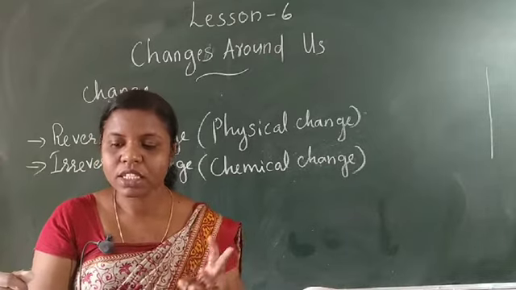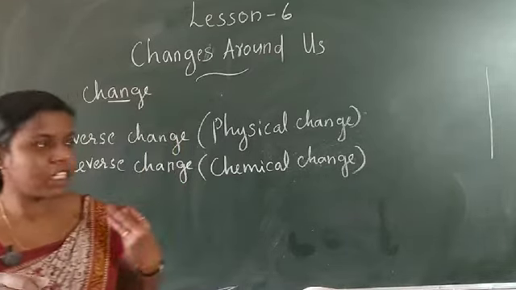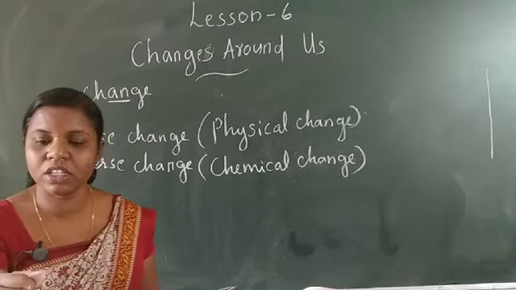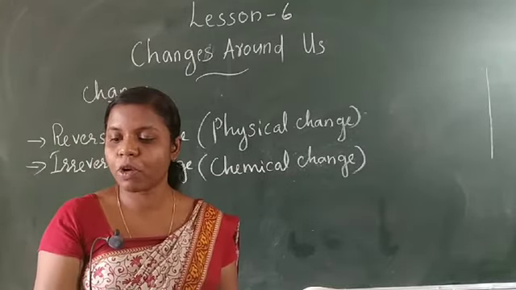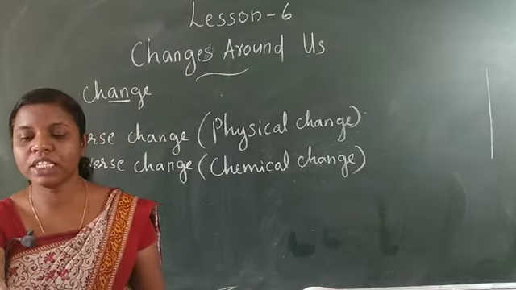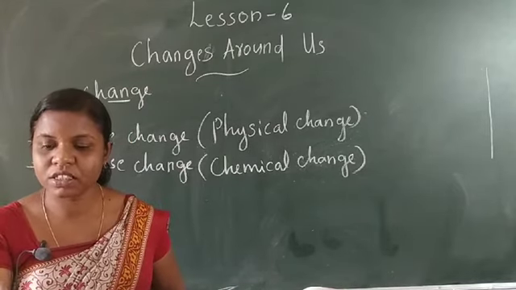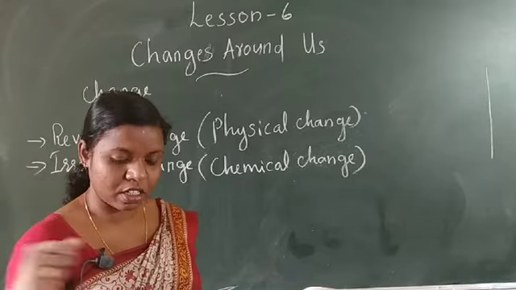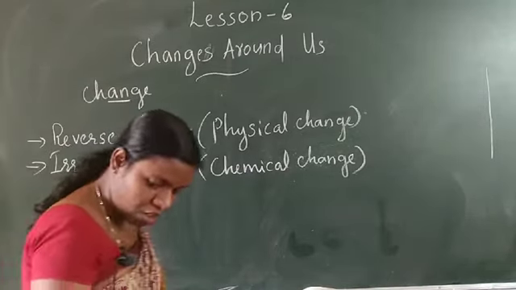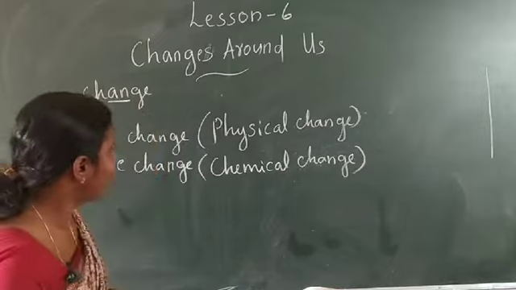Why is irreversible change called chemical change? Changes in which the chemical properties of a substance change and a new substance is formed are called chemical changes. They cannot be reversed.